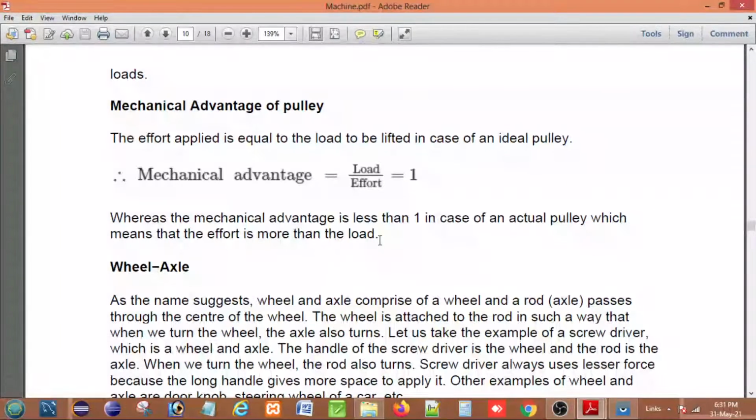In actual practice, however, there is always some friction at the axle or in the pulley bearing, so the effort needed is a little more than the load to be lifted, and thus the mechanical advantage is less than 1, but the velocity ratio is always 1, so efficiency is always less than 100%.